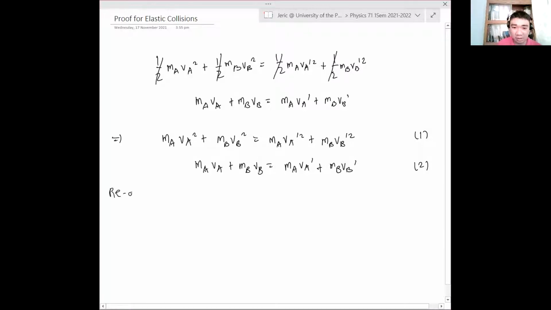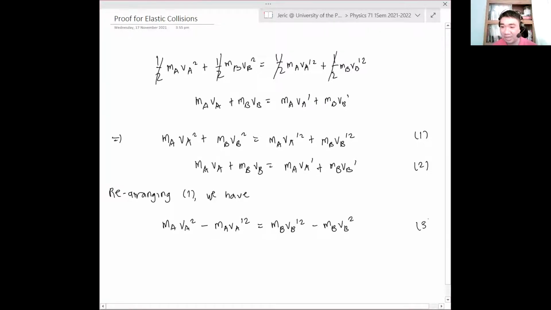Rearranging equation 1, we have this. What I will do is put everything with MA on the same side, and everything with MB on the other side. So it becomes MA VA squared minus MA VA prime squared equals MB VB prime squared minus MB VB squared. That's equation 3.